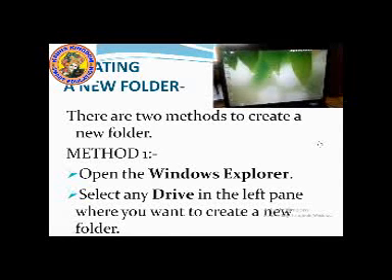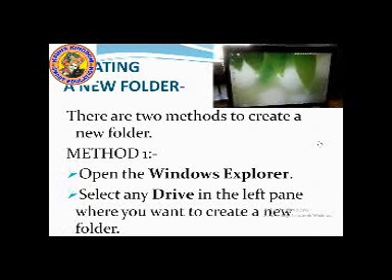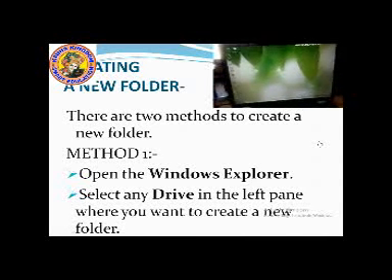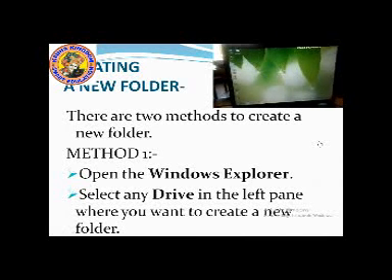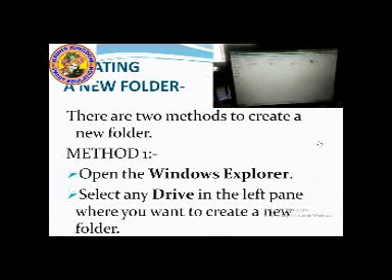Now students, we will learn how to create a new folder. Okay, students? There are two methods to create a new folder. First, let us learn method 1. First, you go to Windows Explorer. Click on the Start button, click on All Programs, then Accessories, then Windows Explorer. Okay? Did you see?